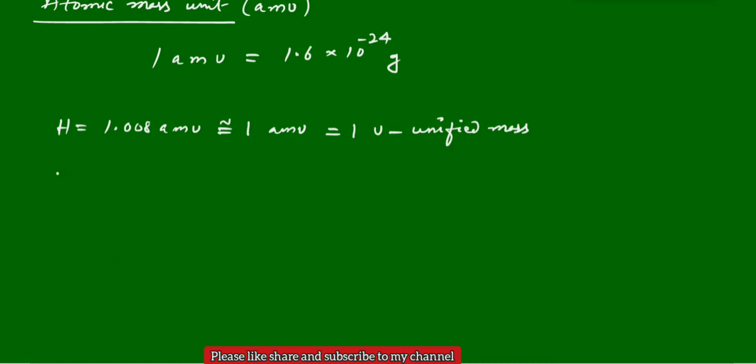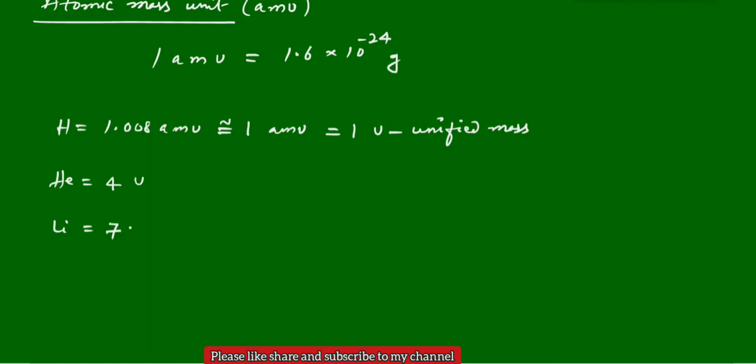Now we can go with the remaining elements' atomic masses. After hydrogen, if you take helium, what is the atomic mass of helium? This should be calculated spectroscopically. You can identify it is 4 times the atomic mass unit, simply 4 U, 4 unified mass or 4 AMU. Then lithium. I am writing the approximate values here, not very exact, closer values.